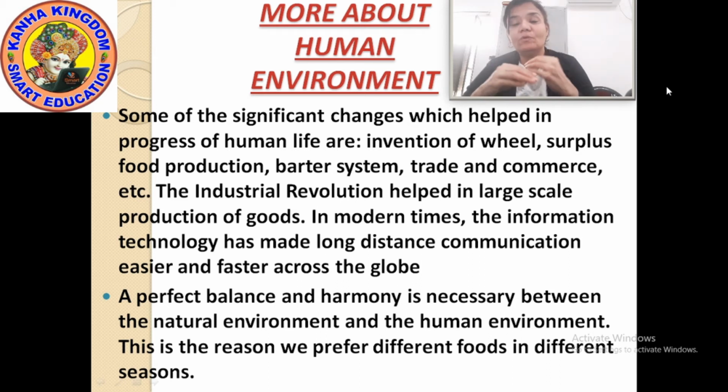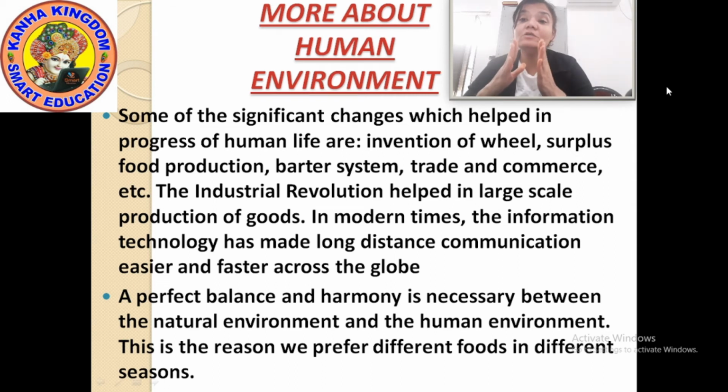now if we move further to know more about the human environment, the perfect balance and harmony is necessary. Now between whom? The perfect balance is necessary between the environment and the human beings.